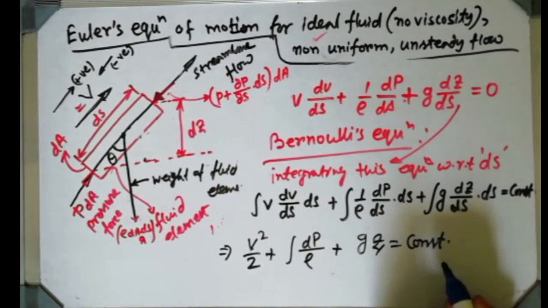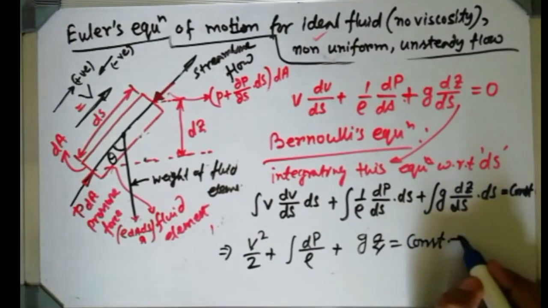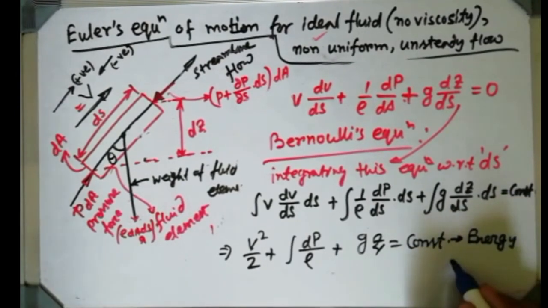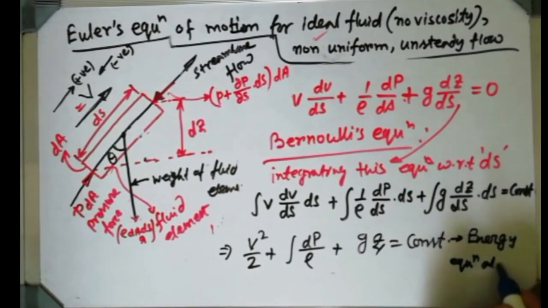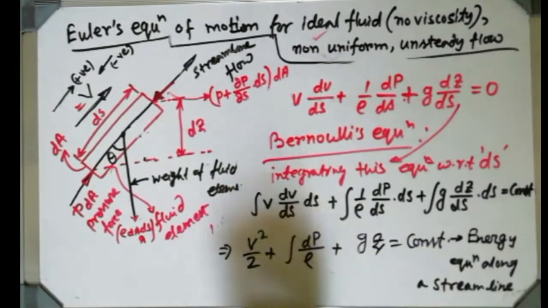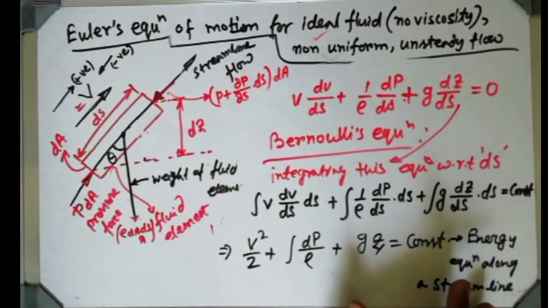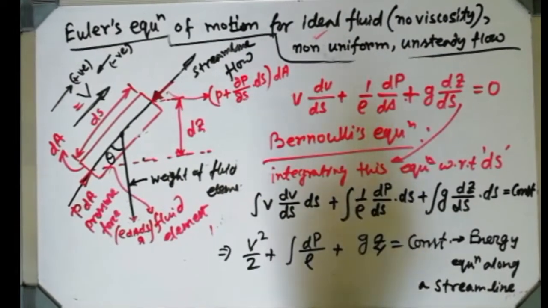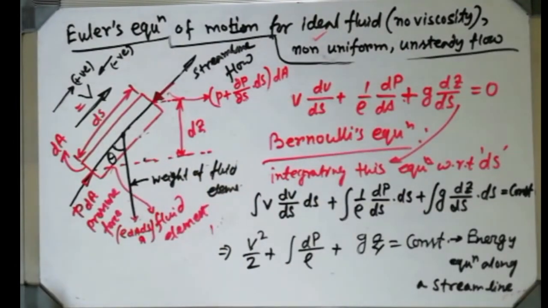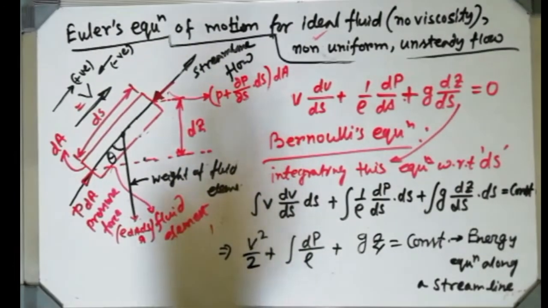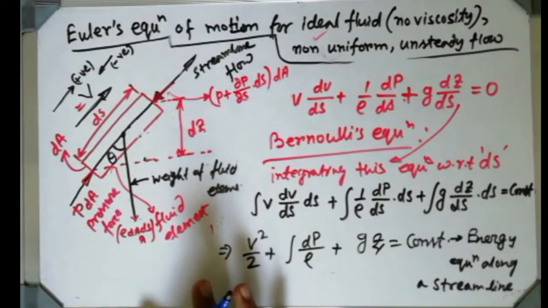Okay, so this is the energy equation. It is not Bernoulli's equation, mind it. It is the energy equation along a streamline, because the flow we have considered is a streamline flow. It is the energy equation for a streamline flow, and the fluid is compressible one.